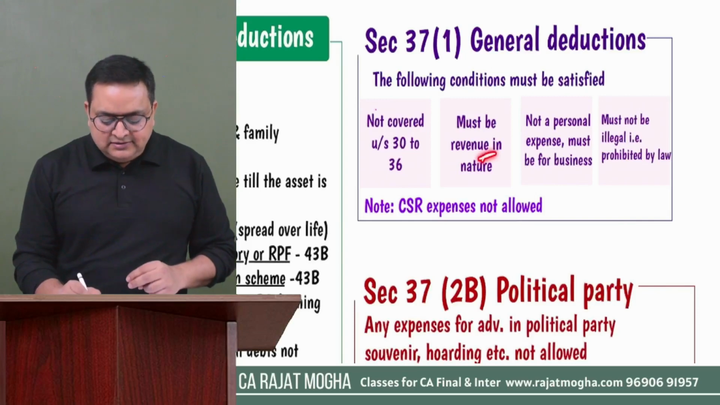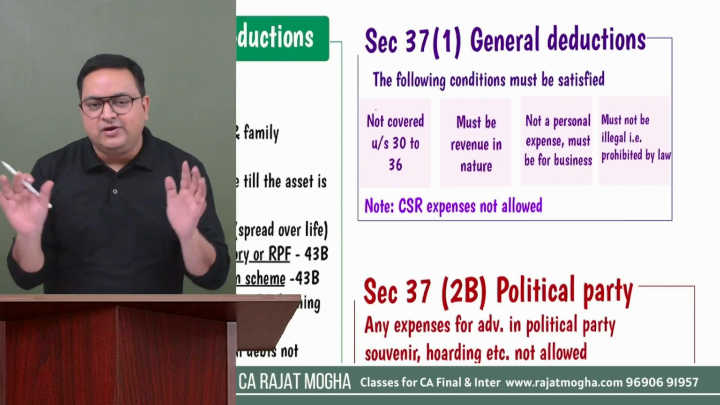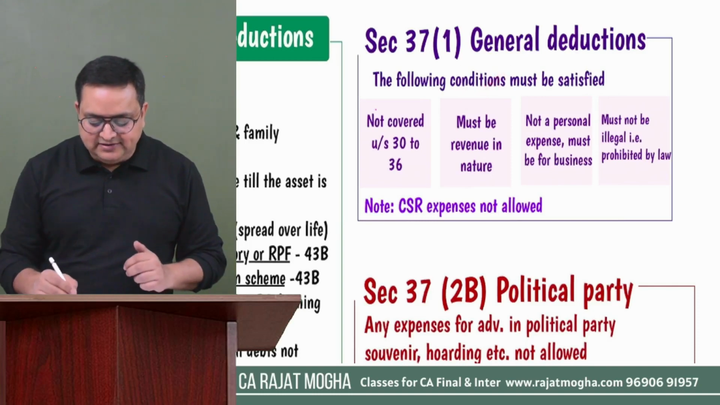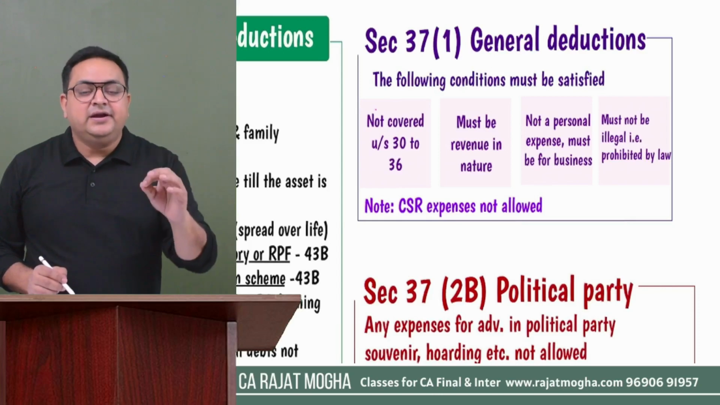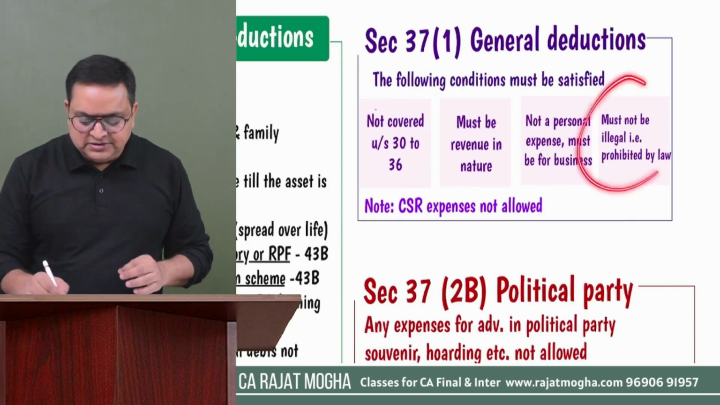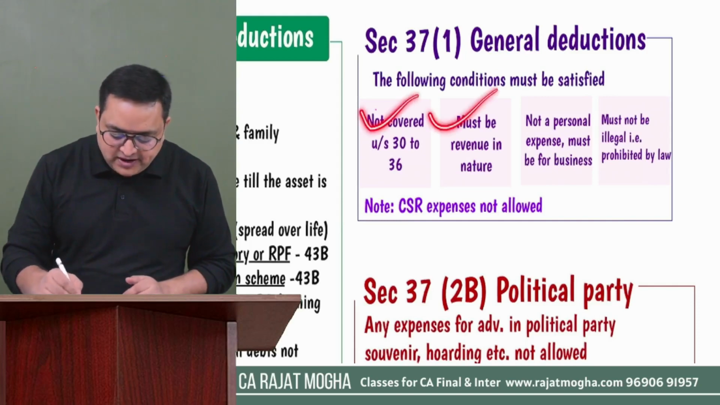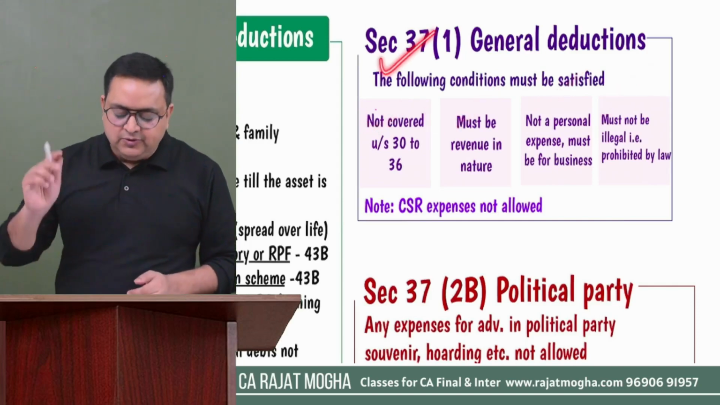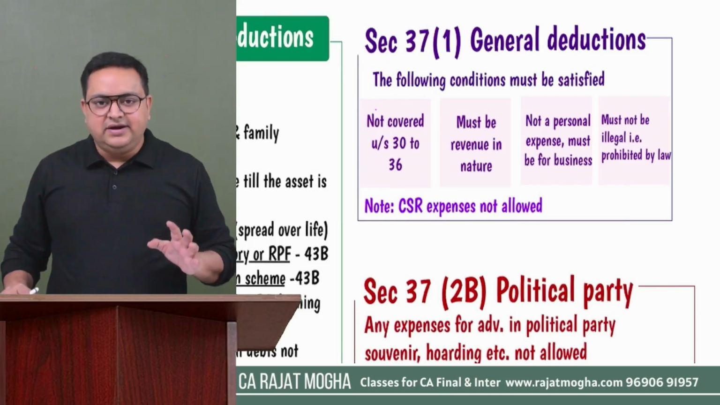Second is that such expense should be revenue in nature. If that expense is capital in nature, sorry, we are not going to allow it. Third thing is, it should not be a personal expense. It should be the expense which is related to your business or profession. And last point is that it should not be illegal. It should not be prohibited by law. If all these four conditions are satisfied, then we are going to allow that particular expense under section 37. And most of the expenses are allowed under section 37.